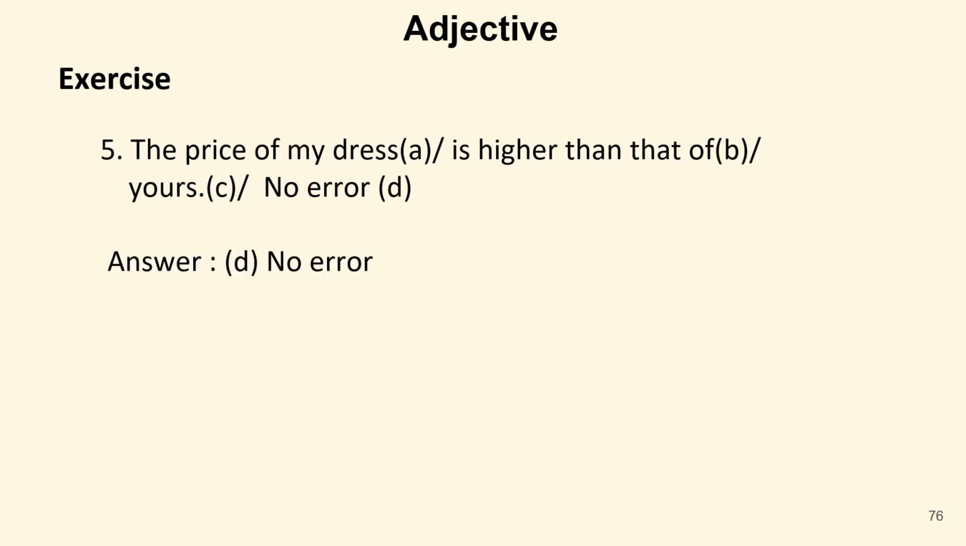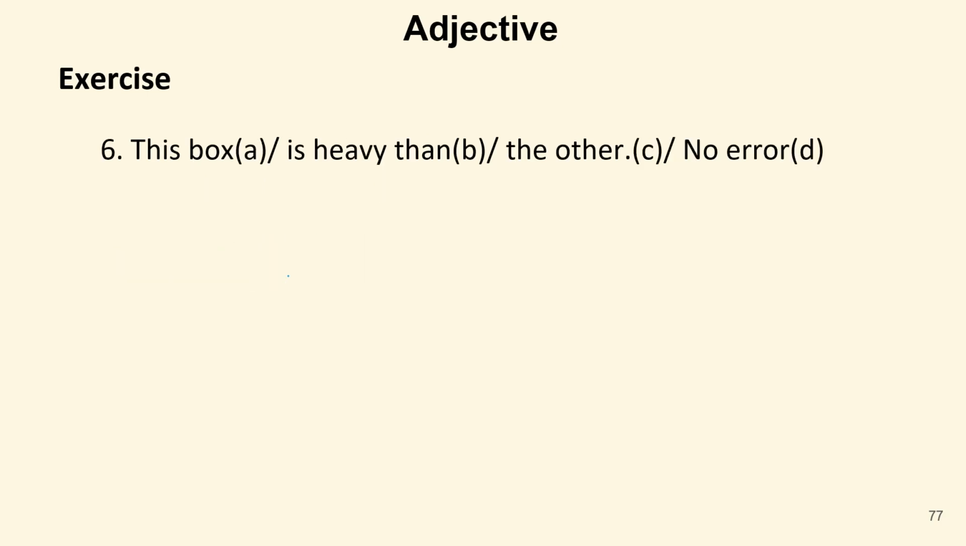Now let us move to the next question. The price of my dress is higher than that of yours. So D is the correct answer. That is no error. This is the sentence that we have already read.